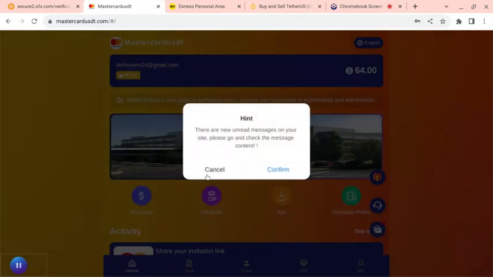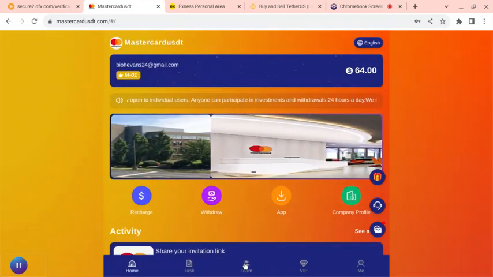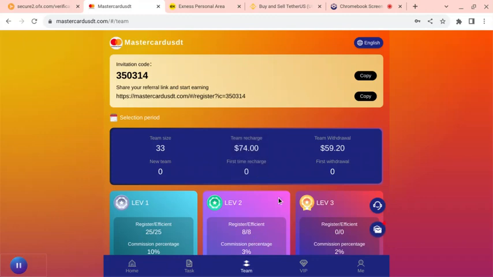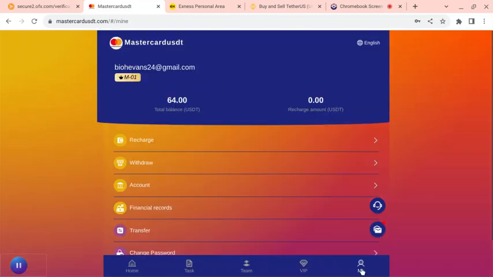So when I come to my team, you see, my team. I'll copy my address here and share it to my groups for people to join. So the more people join, the more money I'll be getting from it. So that money is not on a rate.